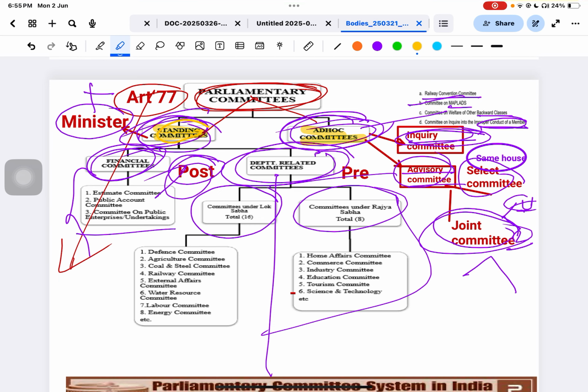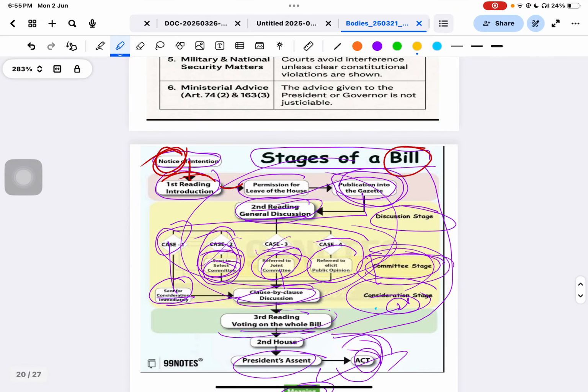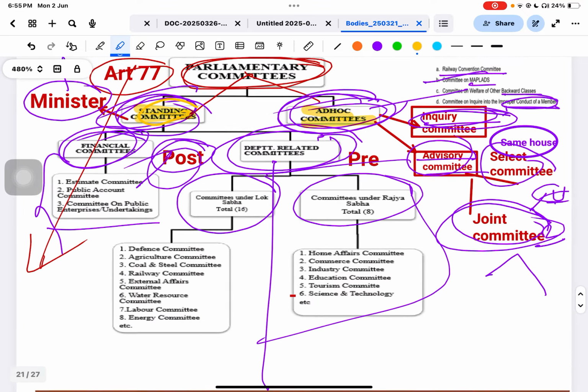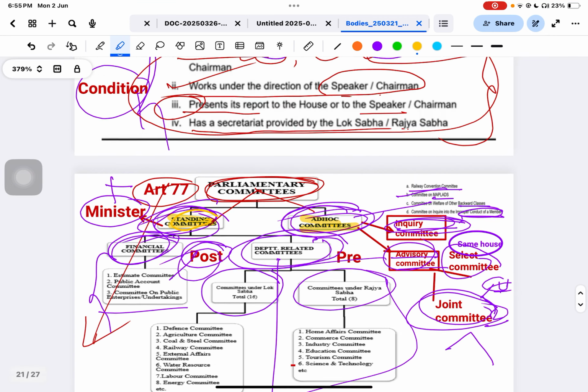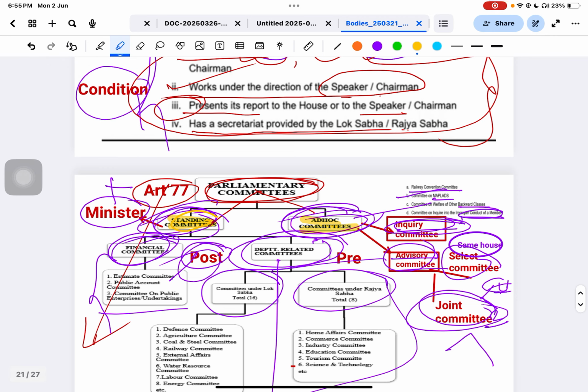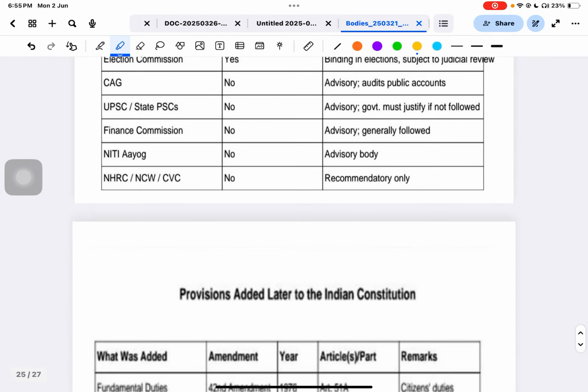And the second is the advisory committee. Advisory committees are of two types: select committee and joint committee. I told you about these in the passing of a bill. Select committees are found in the same house, like a Lok Sabha committee or a Rajya Sabha committee, but a joint committee has both houses. This is very, very important. That's the crux of all these committees. If you listen two or three times, you will get more clarity.